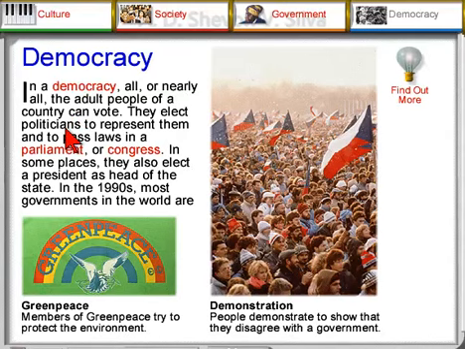Democracy. In a democracy, all, or nearly all, the adult people of a country can vote. They elect politicians to represent them and to pass laws in a parliament, or congress. In some places, they also elect a president, as head of the state. In the 1990s, most governments in the world are democracies. Greenpeace. Members of Greenpeace try to protect the environment. Demonstration. People demonstrate to show that they disagree with the government.